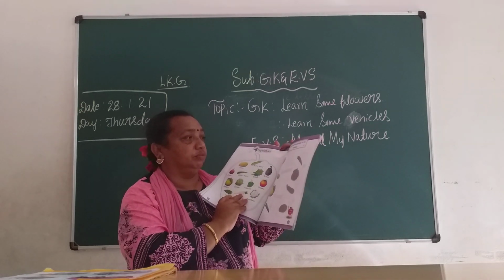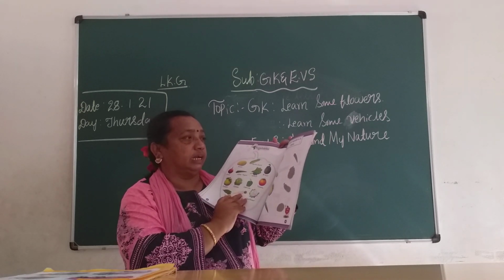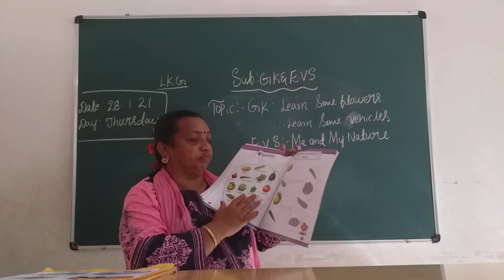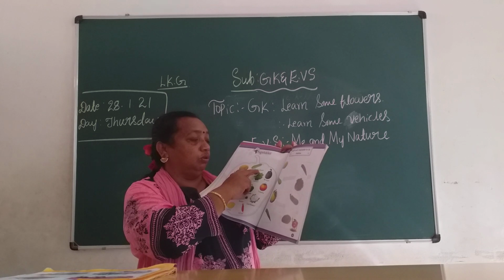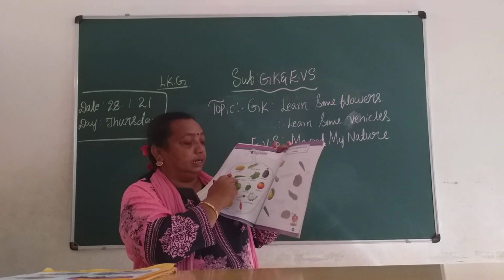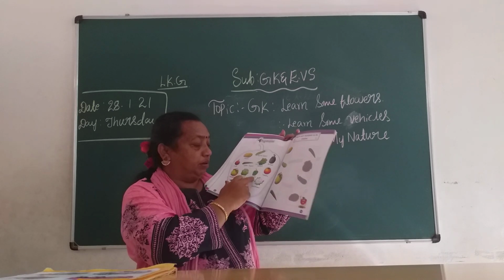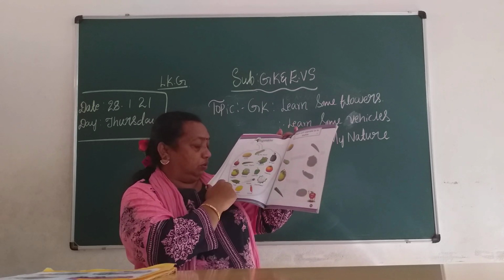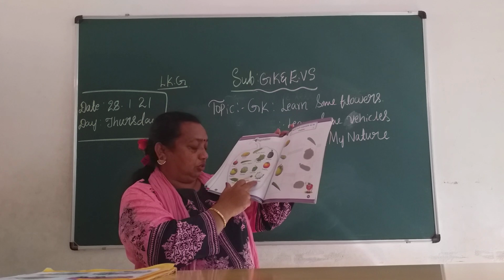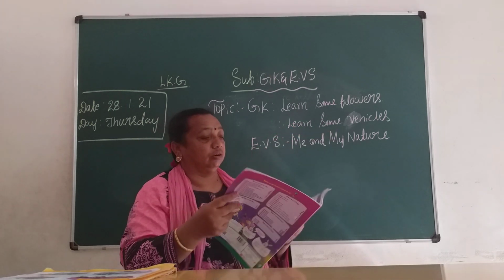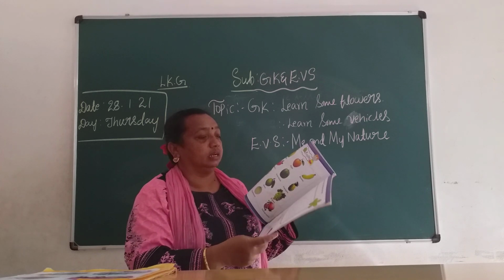See, match each vegetable to its shadow. You have to match it, children. Very easy to match now. Here see some of the vegetables: potato, bottle gourd, onion, lady's finger, spinach, brinjal, pumpkin, cabbage, capsicum, tomato, peas, radish, cauliflower, lemon, carrot. Okay, children, take out your reader, you have to read it, children, and you have to do the activities.